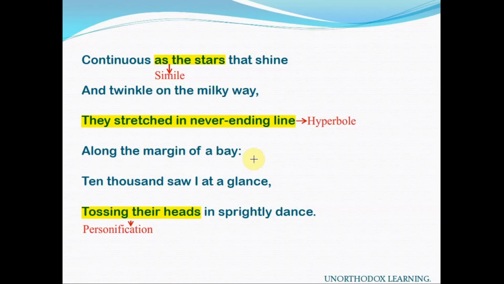And where did he encounter those daffodils? Along the margin of a bay. They were stretched endlessly along the extreme edge. Margin means the extreme edge of that lake. Ten thousand saw I at a glance. At a glance means at one look. At one look, the poet has seen almost ten thousand daffodils.